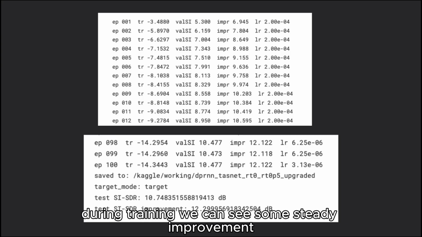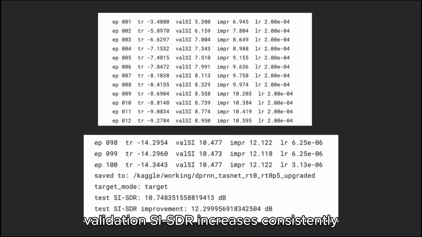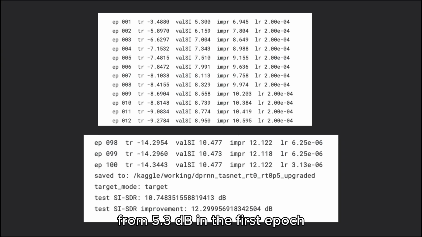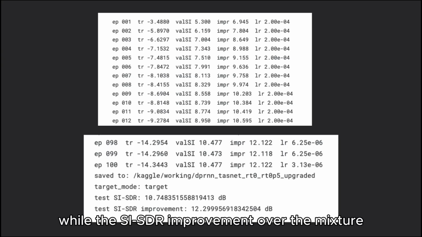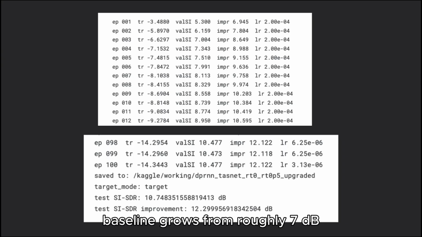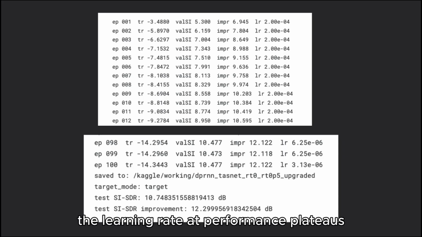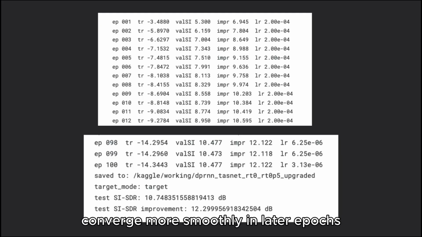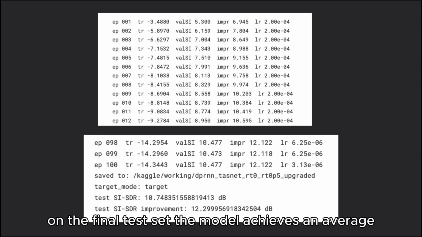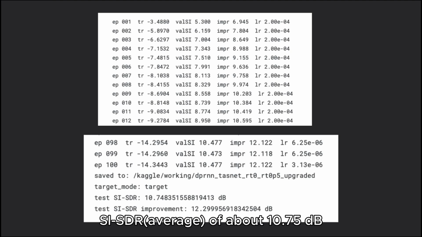During training, we can see steady improvement. Validation SI-SDR increases consistently from 5.3 decibels in the first epoch to above 10 decibels, while the SI-SDR improvement over the mixture baseline grows from roughly 7 decibels to over 12 decibels. The learning rate scheduler gradually decreases the learning rate at performance plateaus, helping the model converge more smoothly in later epochs. On the final test set, the model achieves an average SI-SDR of about 10.75 decibels with an average improvement of 12.3 decibels over the raw mixture.